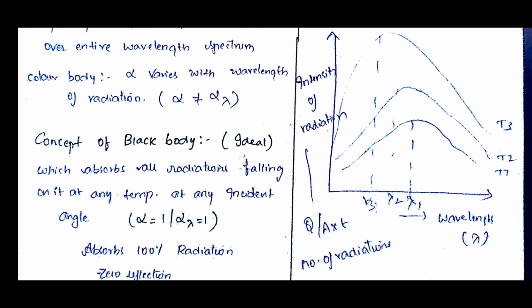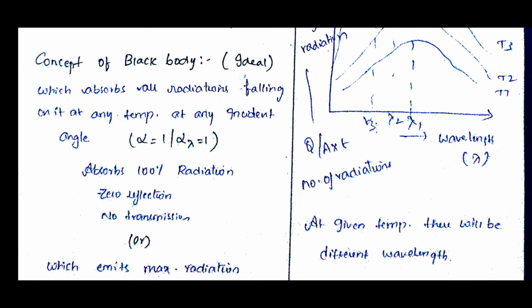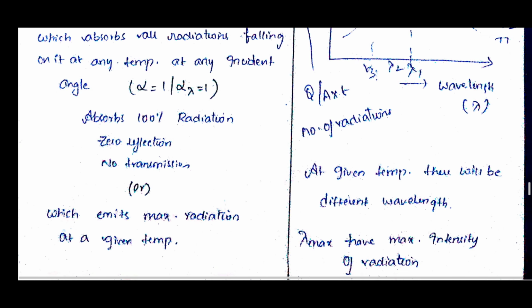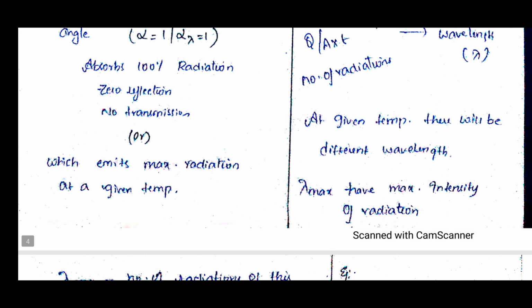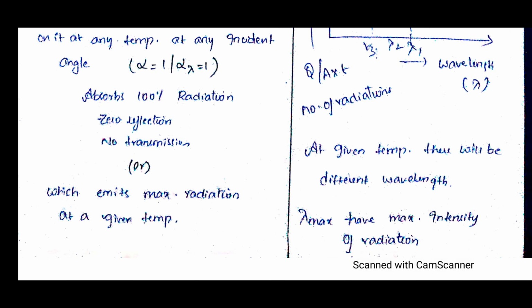Okay, if you take the temperature T3, see again the wavelength lambda 3 is shorter compared to lambda 1 and lambda 2. It means that as temperature increases, the wavelength displaces to a shorter wavelength. That position we call the maximum wavelength.